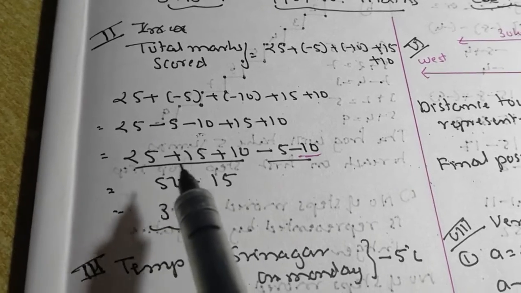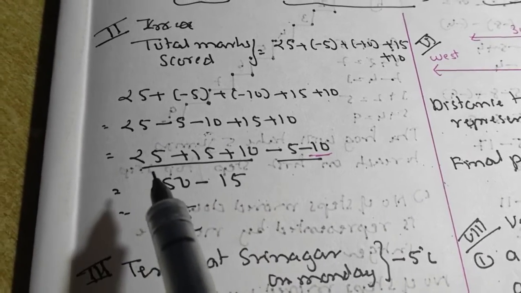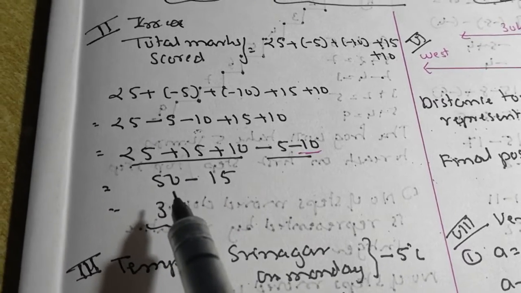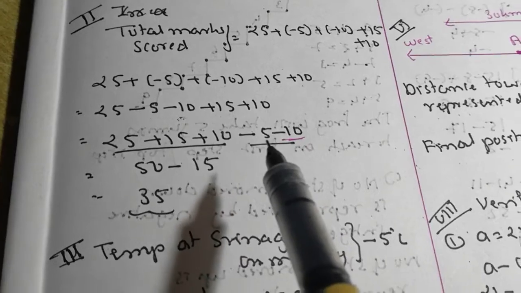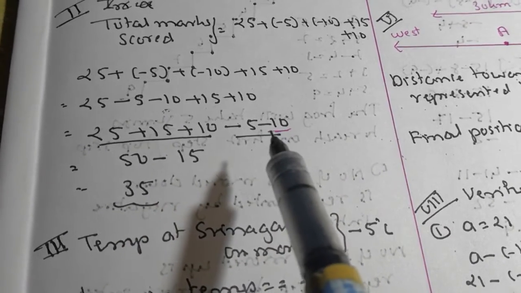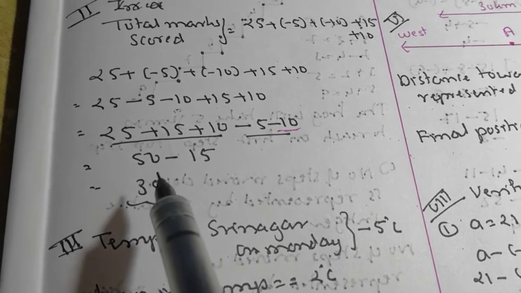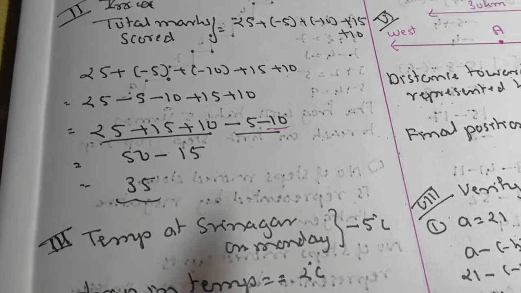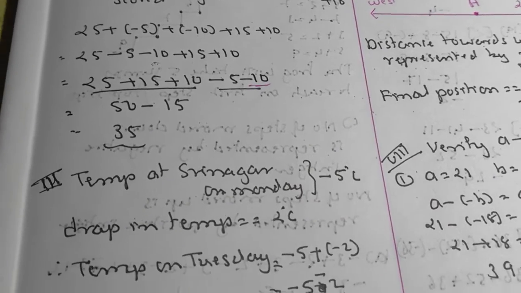So I have taken all the positive numbers together and all the negative numbers together. So adding all the positive numbers, I am getting 50. Negative number plus negative number, we add. So -5 plus -10 is 15. Greater number sign is usually taken. So it is -15. So 50 minus 15 is 35. So the marks scored in the quiz is 35.